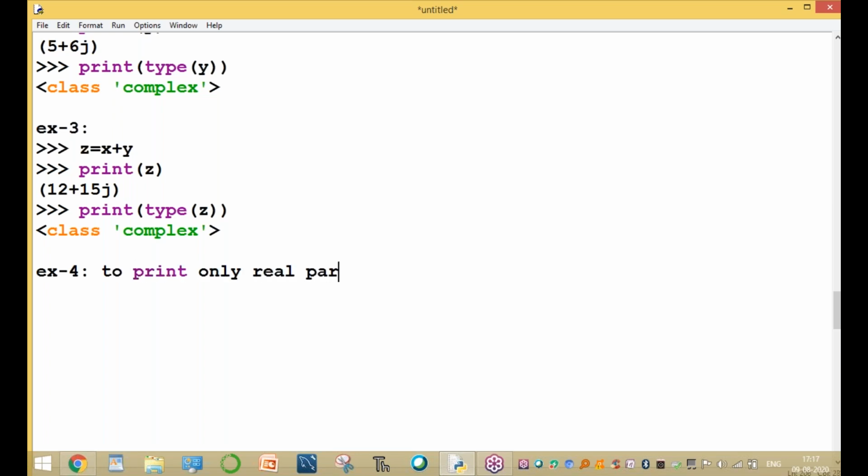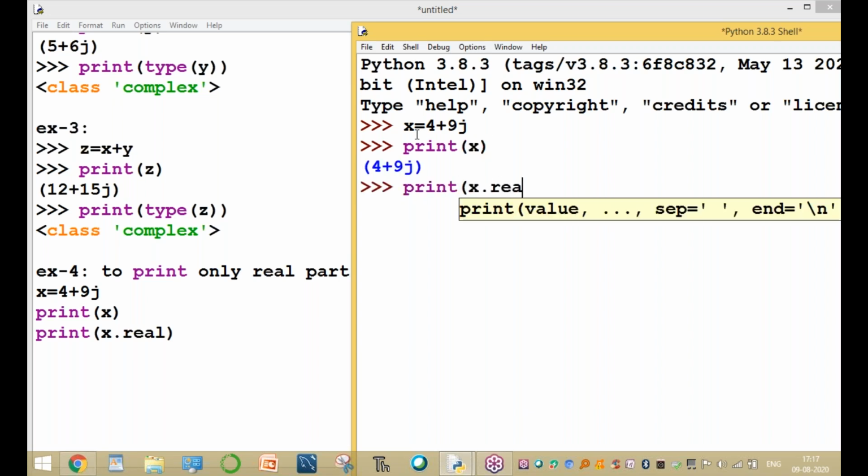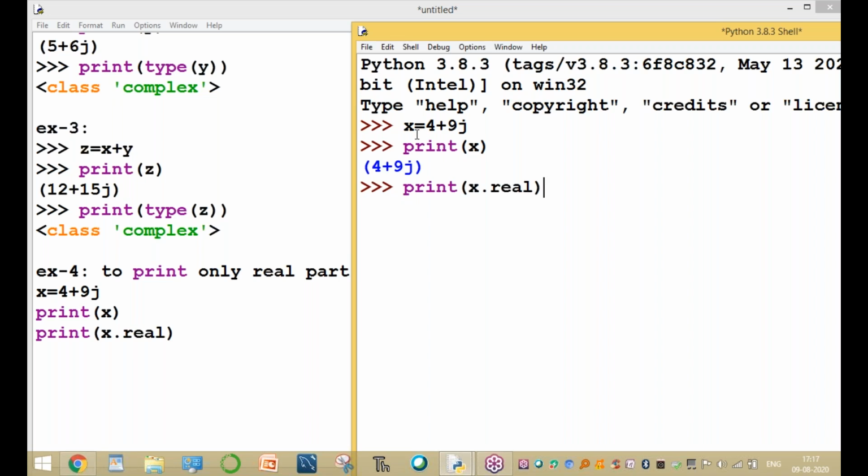For example, X equal to 4 plus 9j. We want to print the X total value. Print only the real part: X dot real. That means the real part only. I'll show you with the example. X equal to 4 plus 9j. Print of X means the whole value. Print of X dot real gives only the real part of X. The real part is 4.0. Internally it is stored as 4.0.